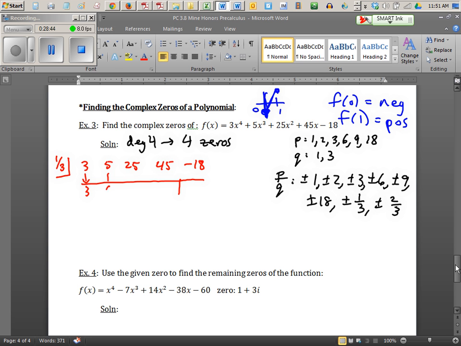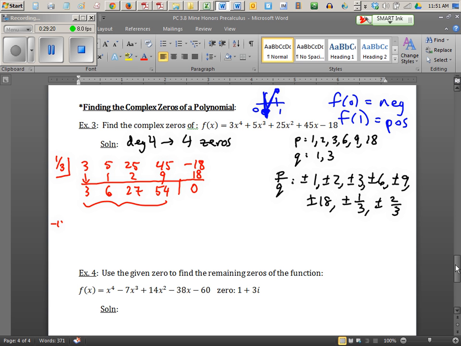1/3 times 3. Adding, I get 6. Multiplying, I get 2. Adding, I get 27. Multiplying, I get 9. Adding, I get 54. Yes, sure enough, 1/3 of 54 is 18. Adding, I get 0. So on my very first try, I succeeded. And notice how these are all positive? I'm not trying any more positive choices. There's no sign changes in my quotient. So I'm done. I'm not even going to try 2/3 at all, or 1 or 2, none of that junk. I'm jumping straight into the negative realm for my next step.